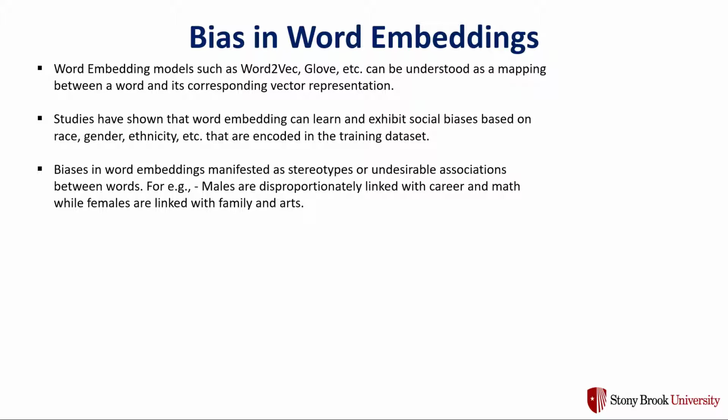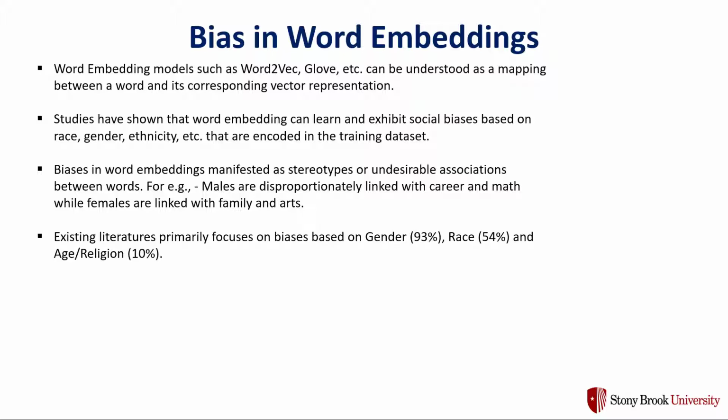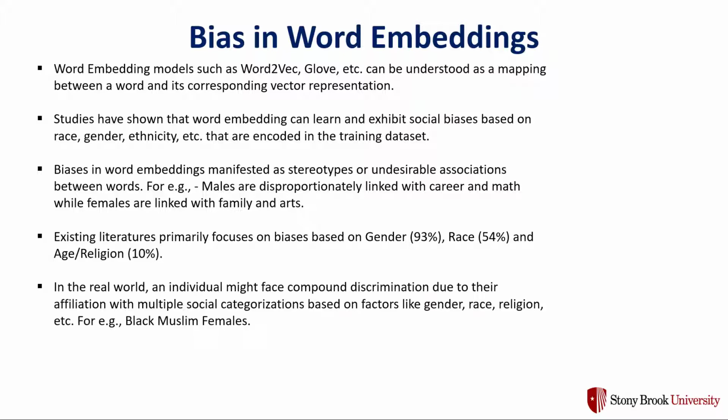In the context of word embeddings, biases can be manifested as undesirable associations between words. For example, males might be disproportionately linked with career and maths, while females might be linked with family and arts. Existing literature primarily focuses on biases based on gender, race, age, religion, etc.